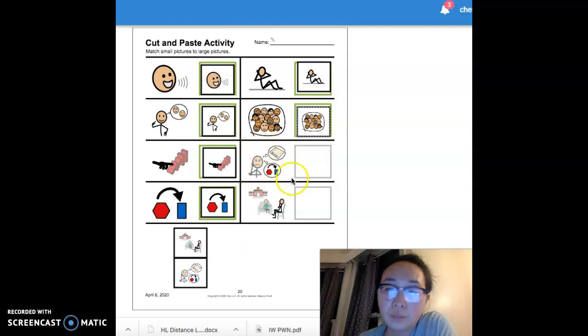The word for this icon is stress, which is the topic of our article this week. Feeling stressed is maybe if there's a lot of changes happening, if we have something really important coming up, it might make us worried, feel uncomfortable. We find the icon for stress. Yeah, stress.